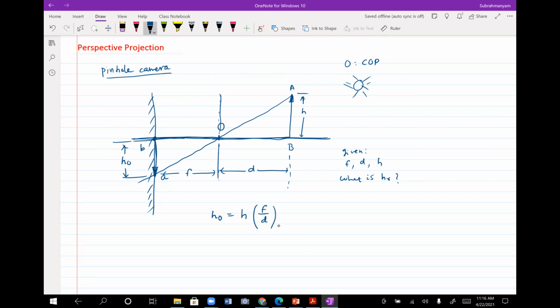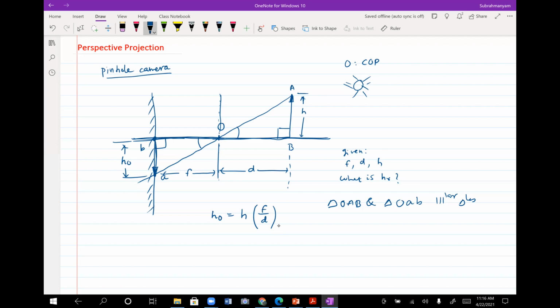So it's very simple. This is triangle capital O, capital A, capital B, and triangle capital O, since I have taken capital A there, let me take small a here, small b. These are similar triangles. So you just put the ratio of lengths should be same, right? Because this angle and this angle are same, correct? And this is 90 degrees here, and this is 90 degrees here. So the other angle has to be same. So they are similar triangles.